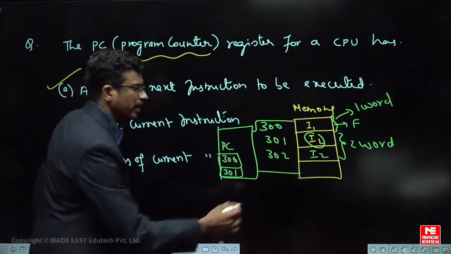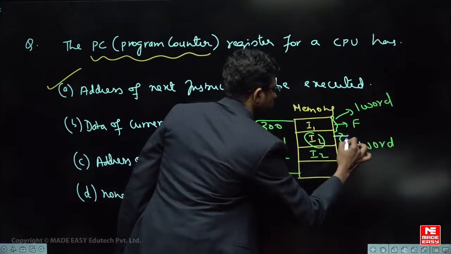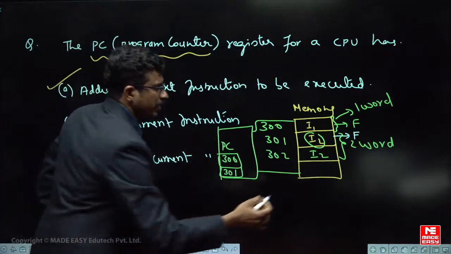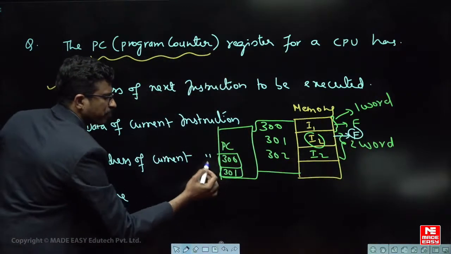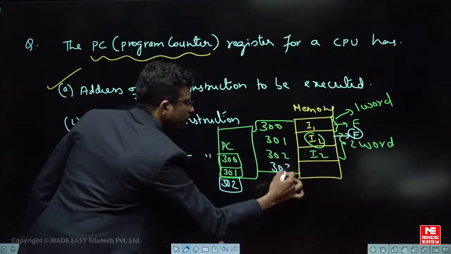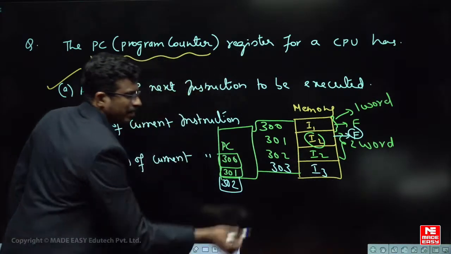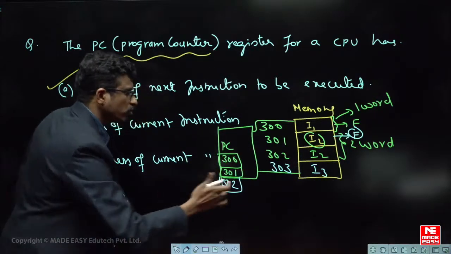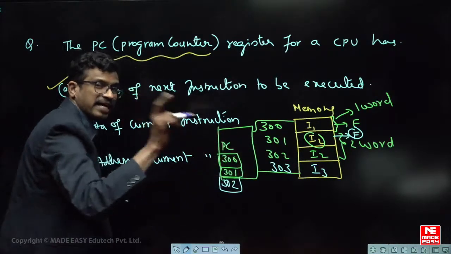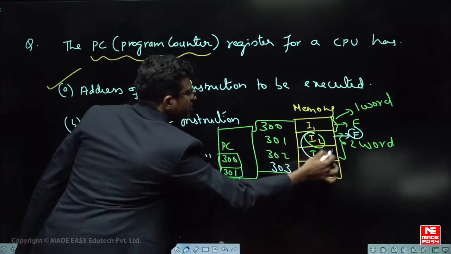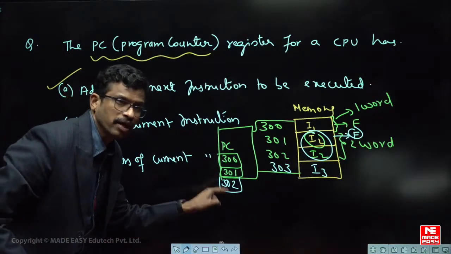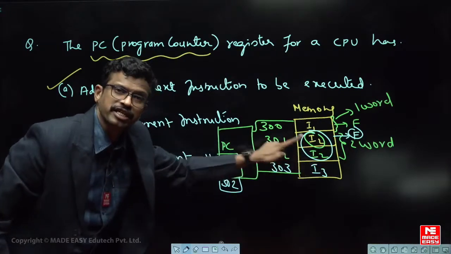For the second instruction, again the opcode will be fetched first. The instruction has 2 parts, opcode and operands. So the opcode is fetched inside, and immediately what will the PC have now? 302. At 303, let us assume that instruction 3 is there. So it will not go to 303 here. First it brought the opcode inside, and after decoding it understands that this particular instruction is a 2-word instruction. So the program counter is responsible to bring the next part of the instruction into the microprocessor.